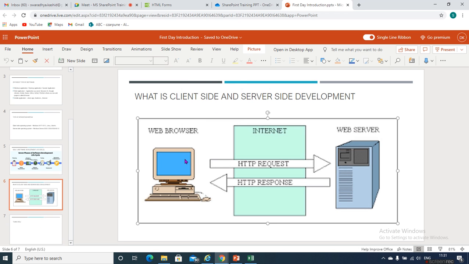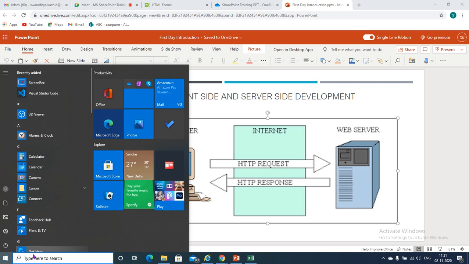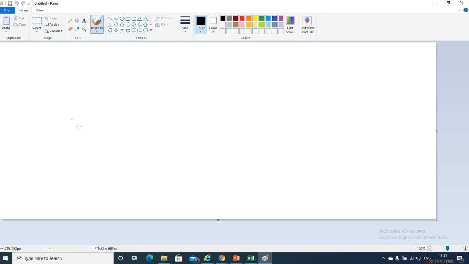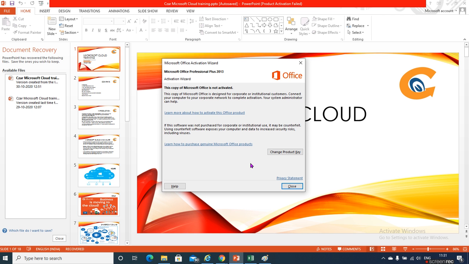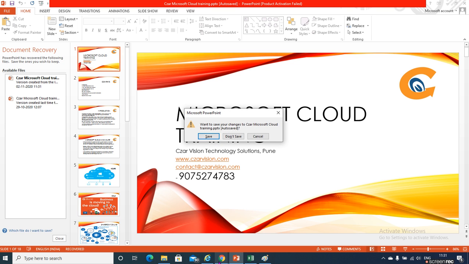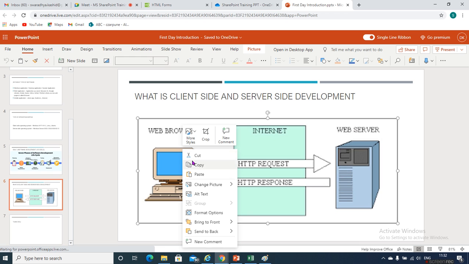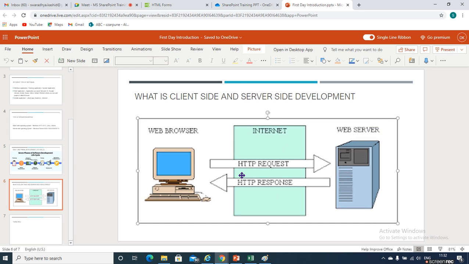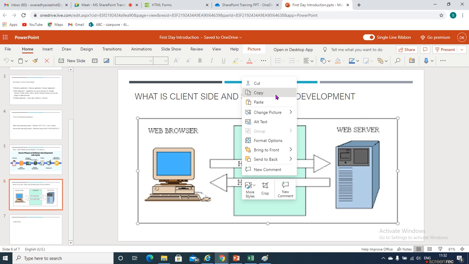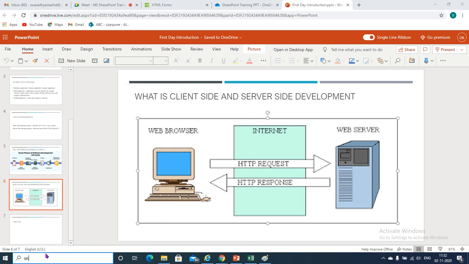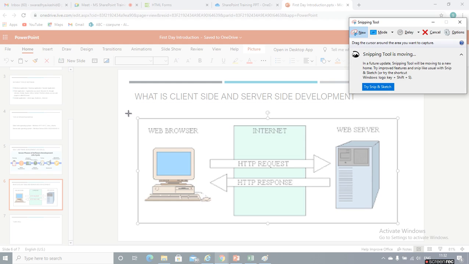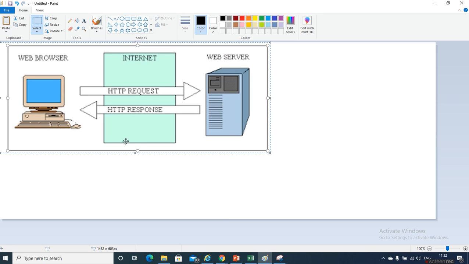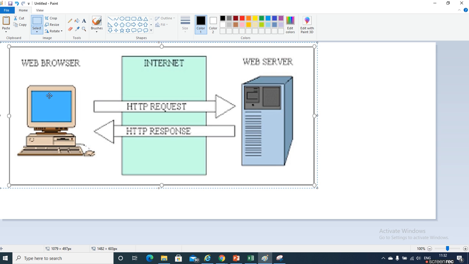Let me quickly explain it to you. So this is your client machine and this is your server.